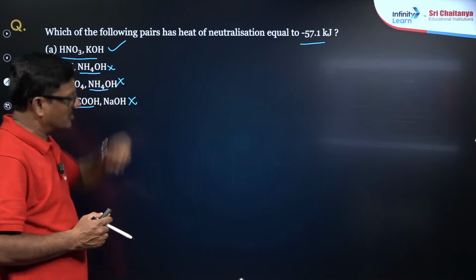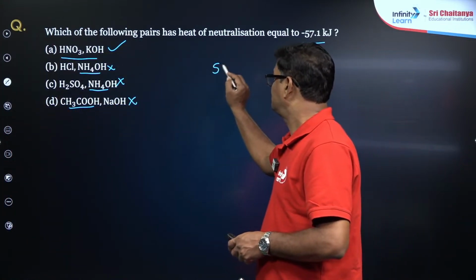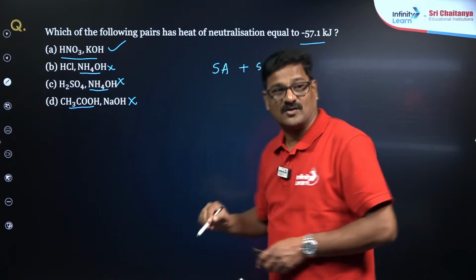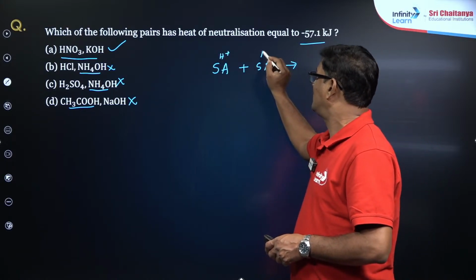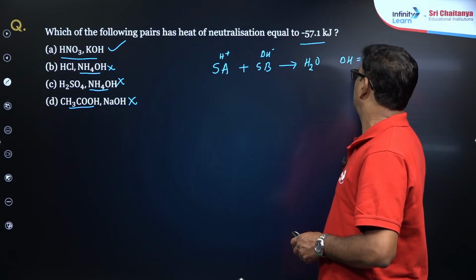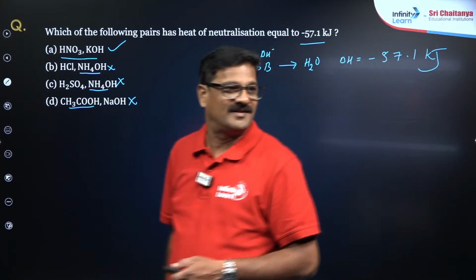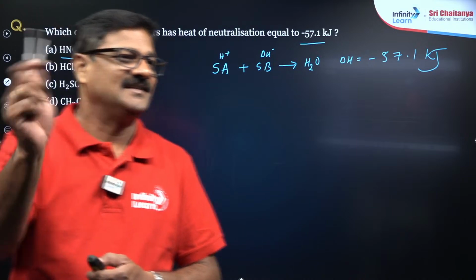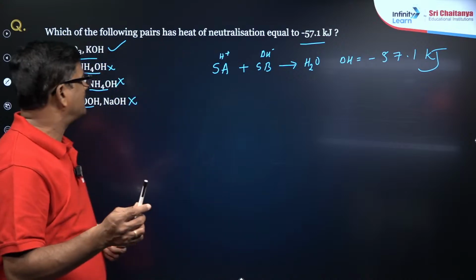So my answer is going to be any strong acid with any strong base undergoing neutralization. What can a strong acid give? H plus. What can a strong base give? OH minus, forming H2O. Delta H is going to be minus 57.1 kilojoules. Okay, son? Shivakanta, Nazia, Shivansh, Rangrej.